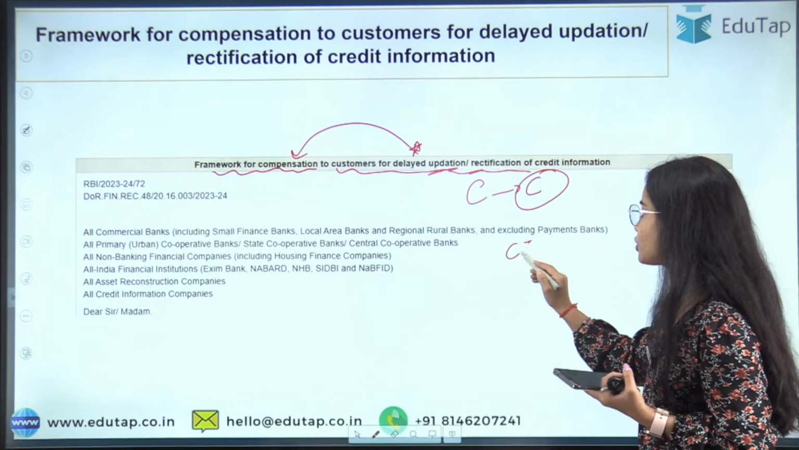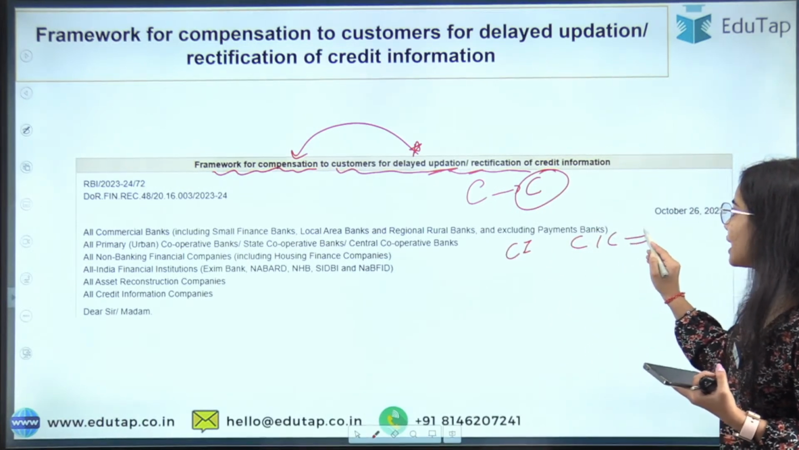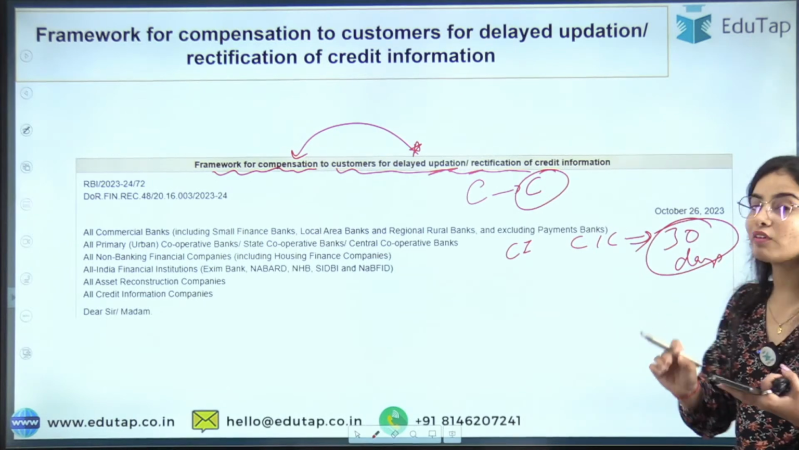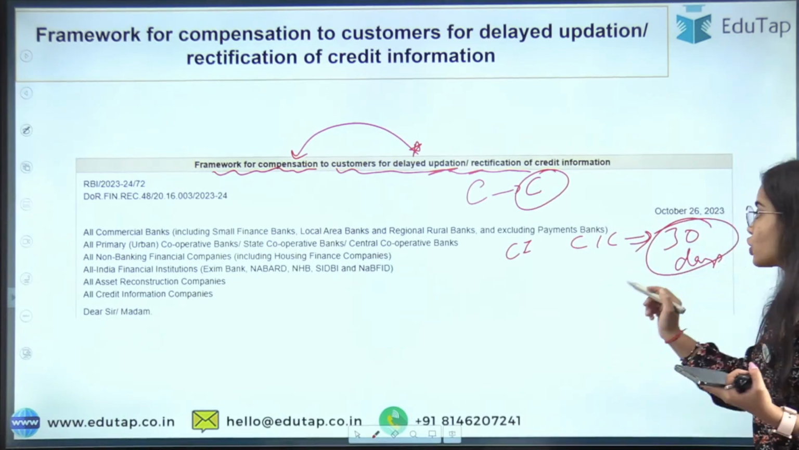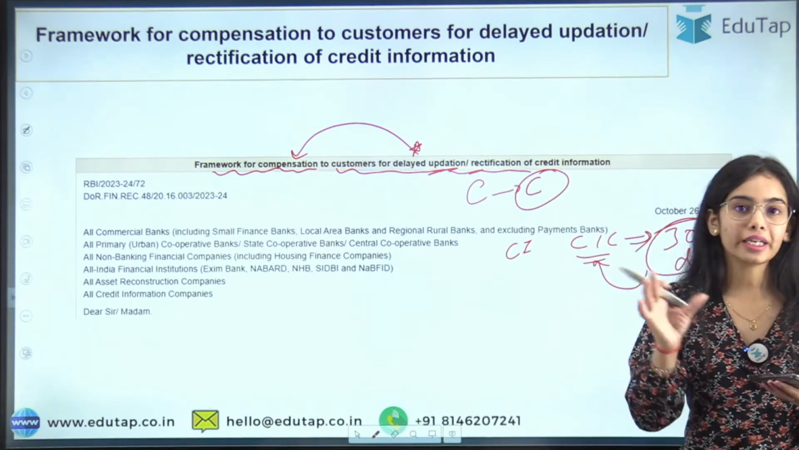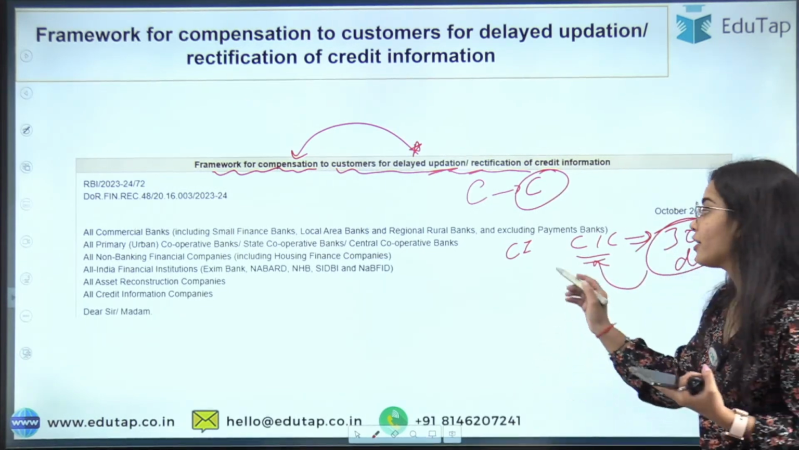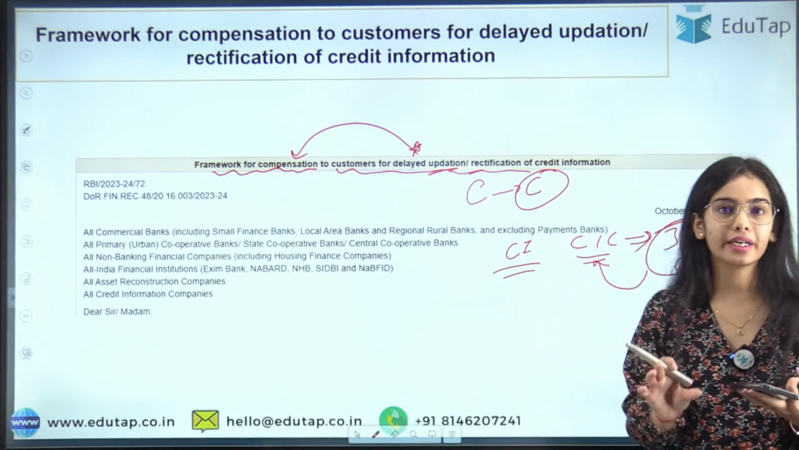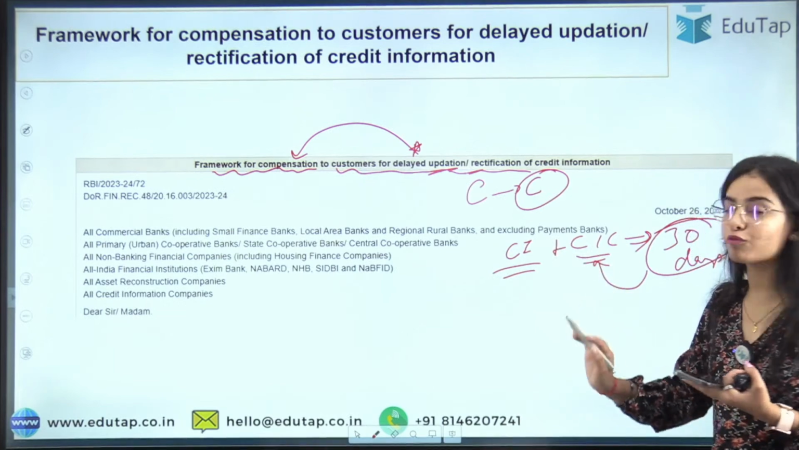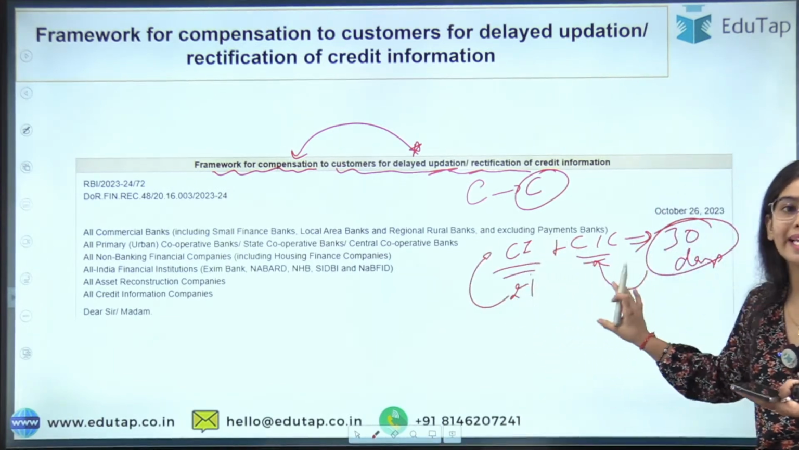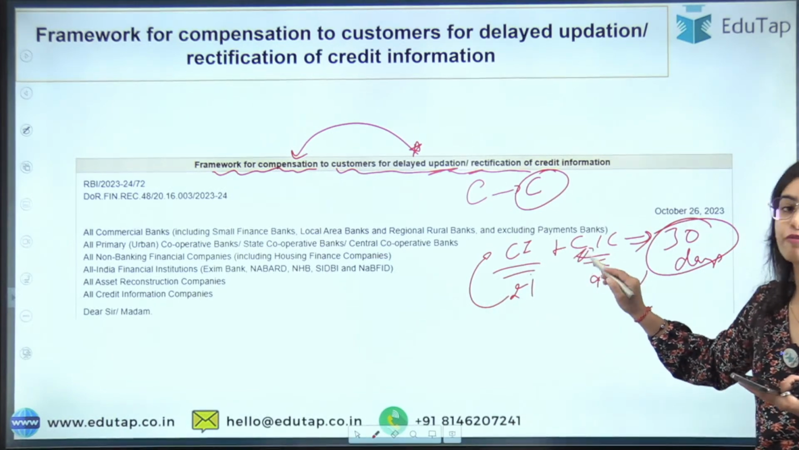So the credit institutions and the credit information companies have to resolve the complaint within 30 days. If only the credit information company has to change the data, 30 days to the credit information company. If only the credit institution has to change the data, 30 days to the credit institution. If they both are involved, then 21 days are given to the credit institution and 9 days are given to the credit information company.